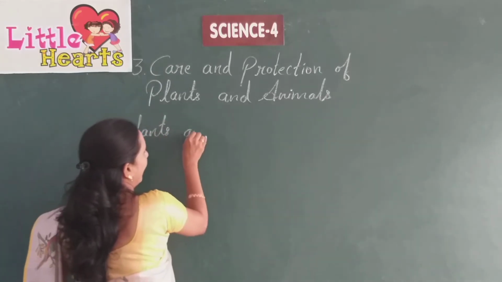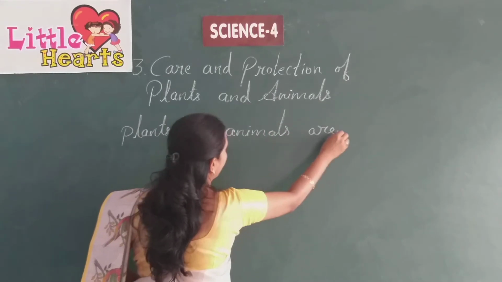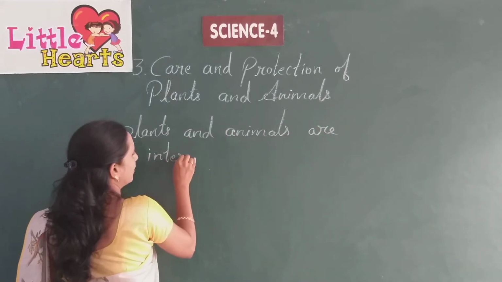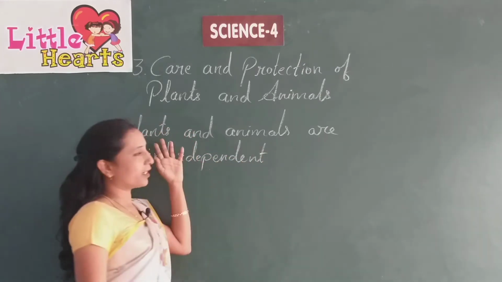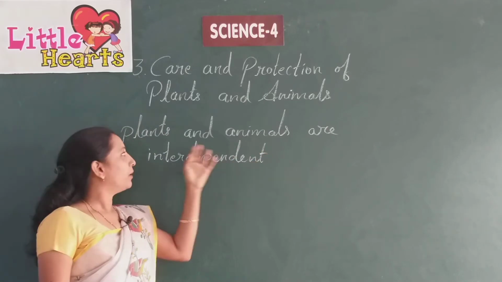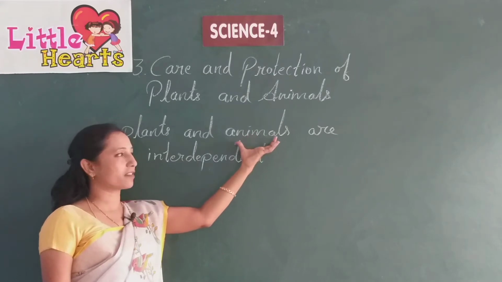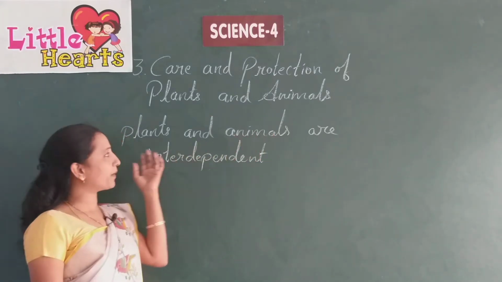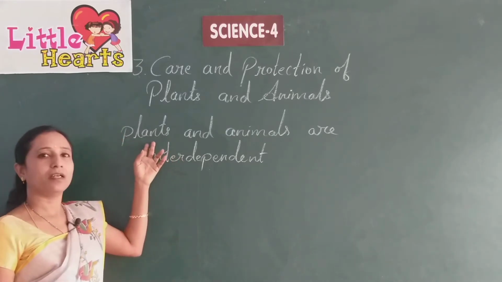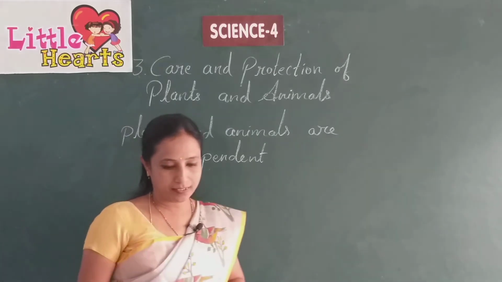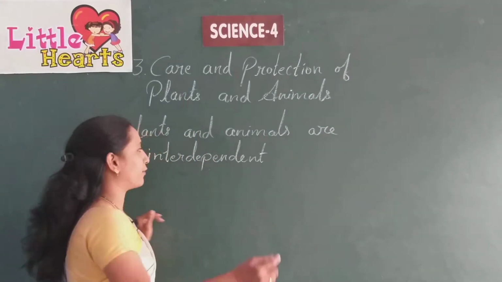So, how are these both interdependent? Plants depend on animals for carbon dioxide, as carbon dioxide is released by animals, and animals depend on plants for oxygen, which is released after the process of photosynthesis. They depend on each other for their survival.